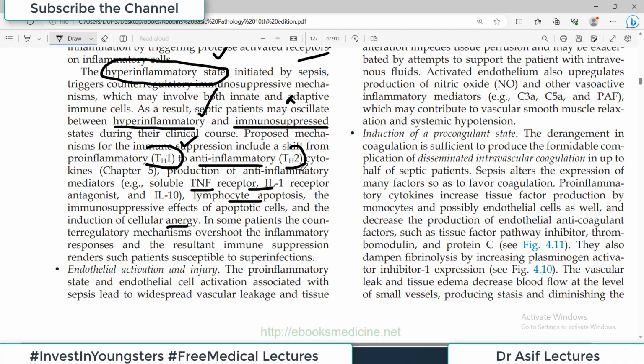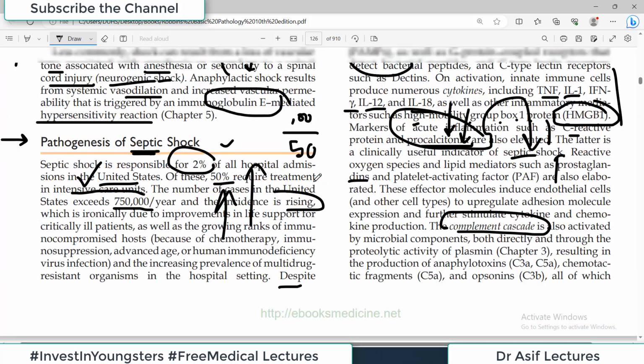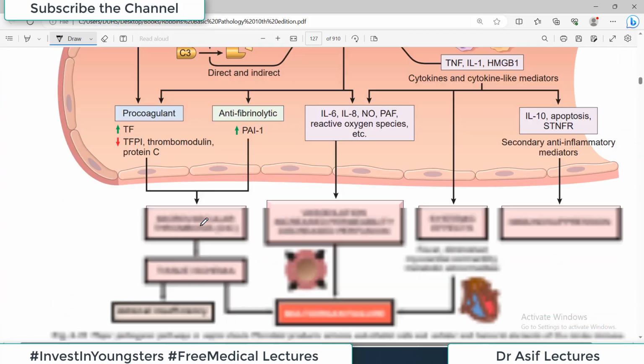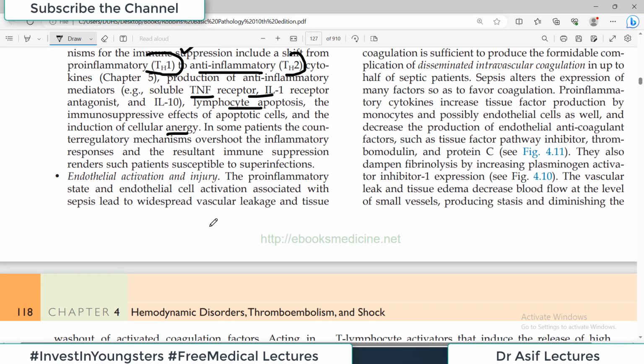The point is, don't get confused, just remember this: when sepsis or septic shock occurs, a characteristic feature is super inflammation with an intervening environment of anti-inflammatory responses. So that's what happens in a patient with septic shock.